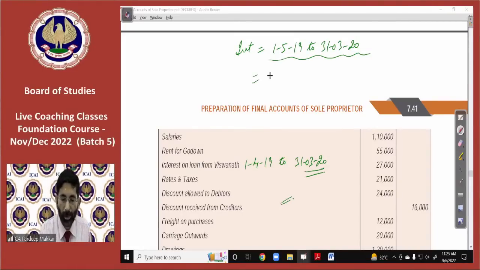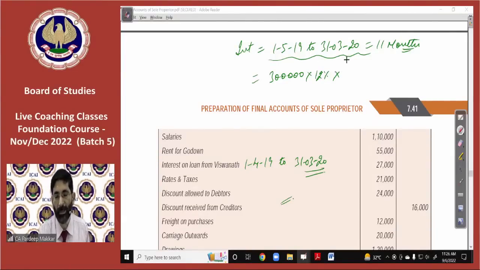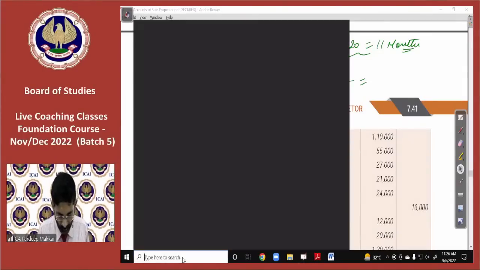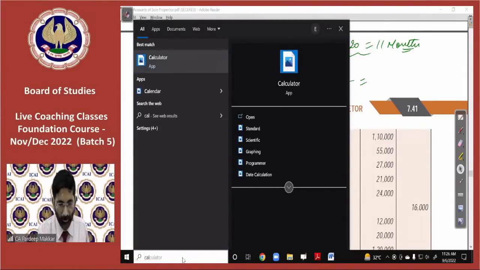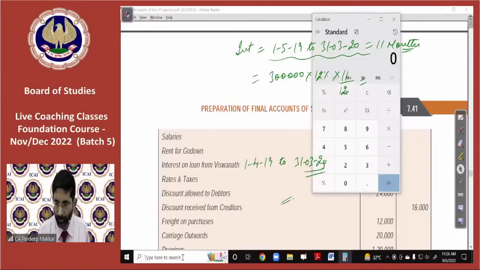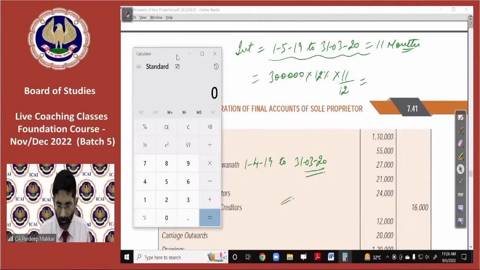Let's check it out. Loan is 3 lakh rupees into 12% per annum into how many months? These are 11 months, 1st May to 31st of March. It is 3 lakh into 12% into 11 by 12. You will have to get it. How much is it?